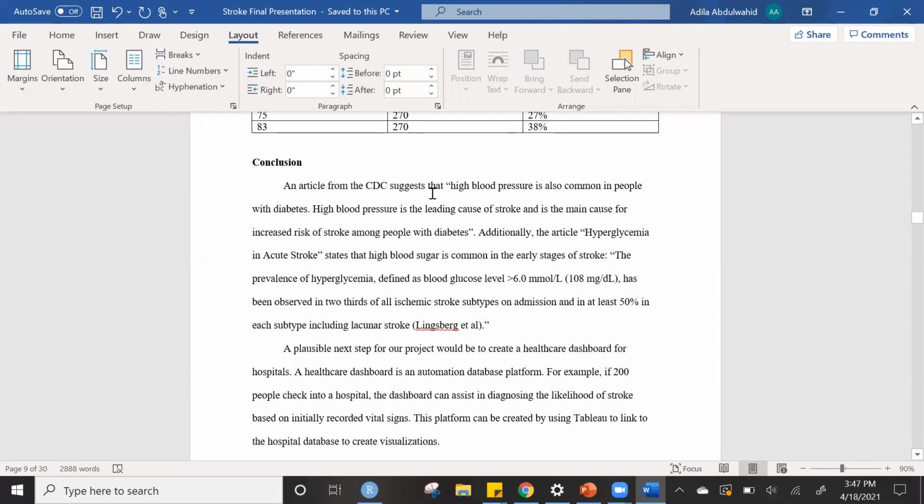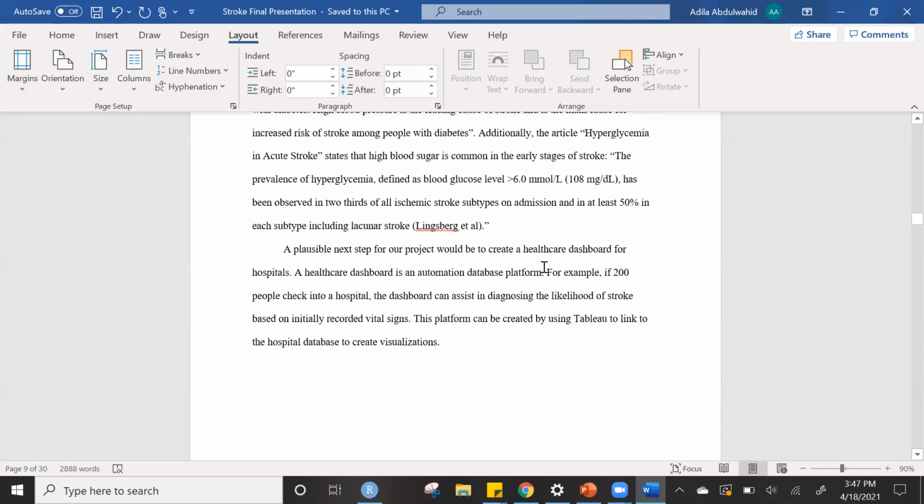We did find 2 articles that confirmed our findings in our project. An article from the CDC suggests that high blood pressure is common in people with diabetes, and high blood pressure is the leading cause of stroke. Additionally, the article Hyperglycemia in Acute Stroke states that high blood sugar is common in the early stages of stroke.